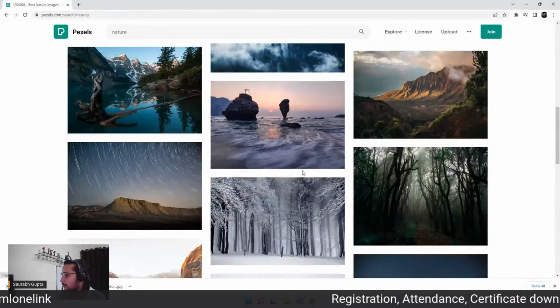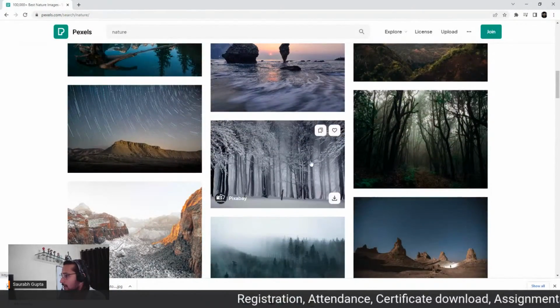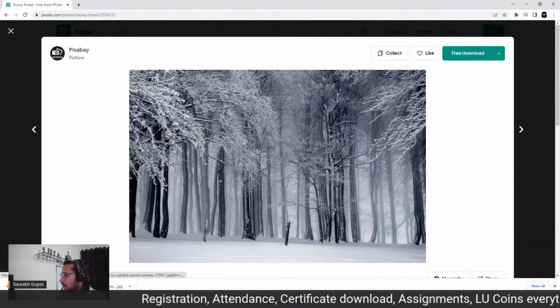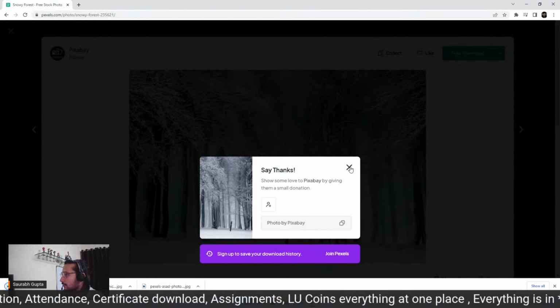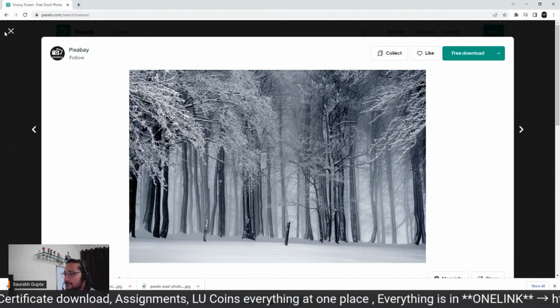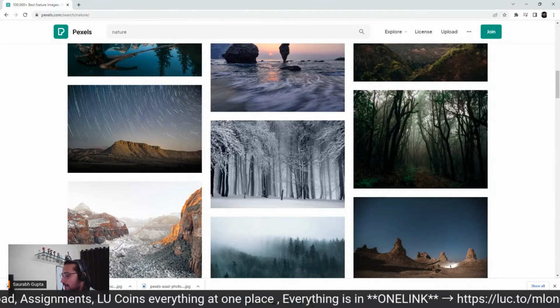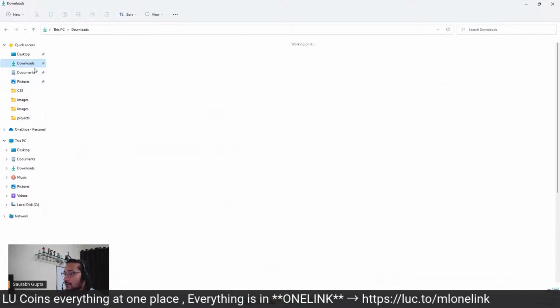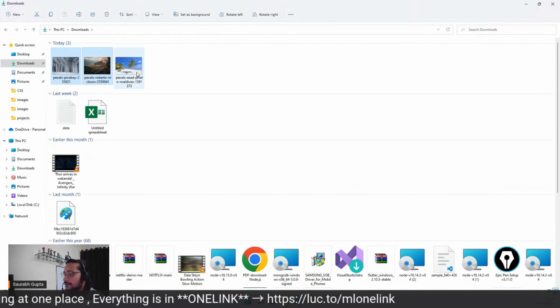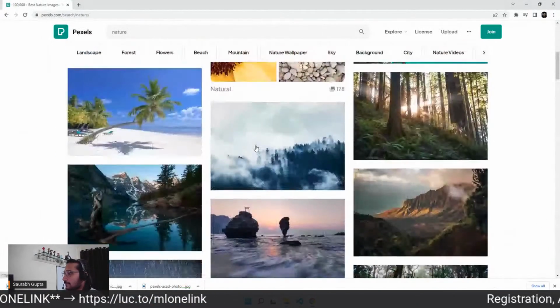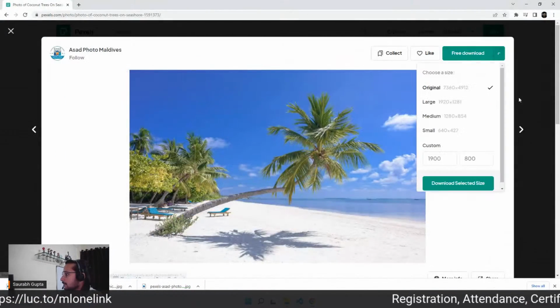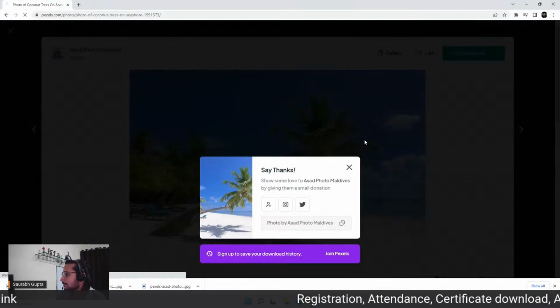So 2, I'll download one more. Let's go for this really good picture. Oh, I'm downloading everything in original size. I forgot to select, actually. Very bad, that's so bad of me. Let me check it, guys. So downloads. Let me just delete these 3 first. Let's do it again. Just a second. Custom. Yep.